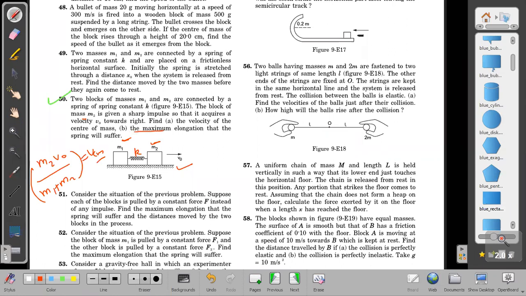Second part, the maximum elongation that the spring will suffer. As I told you always, P star square by 2 mu is equal to half mu V square is equal to half of K into X square. Why the doubt again? Same thing only I said. Several times I'm saying the same thing only. Half mu into V square is equal to half K X square.